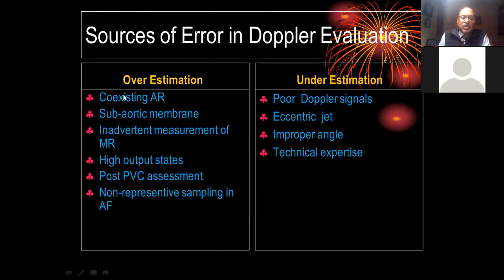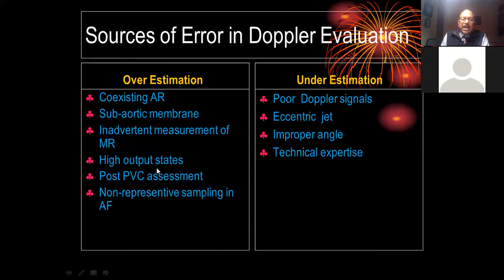So any coexisting AR, what will happen with coexisting AR? More blood will flow back into the aortic valve, and we have a chance of overestimation of the aortic valve. Subaortic membrane will mingle with aortic stenosis. Then accidentally measuring the mitral regurgitation.